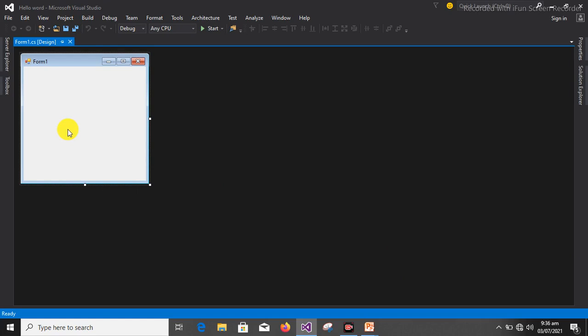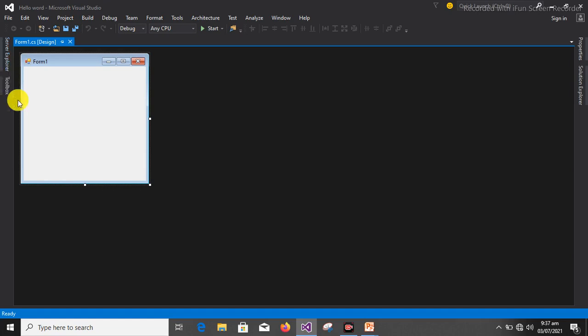So for us to display hello world here, we can use different means. If I like, I can display hello world using just one button and a message box. I'm going to show you how to do that.